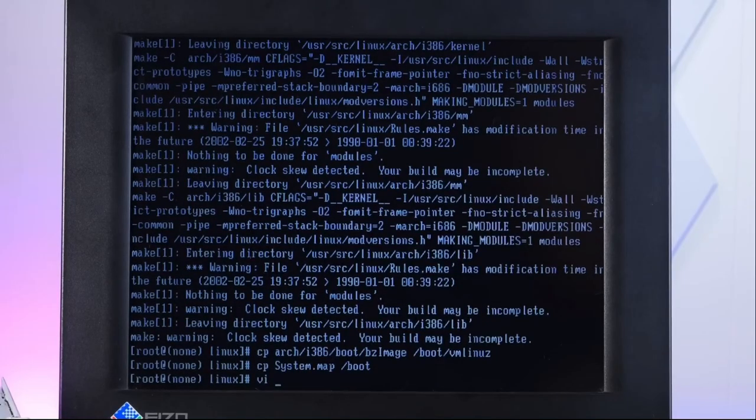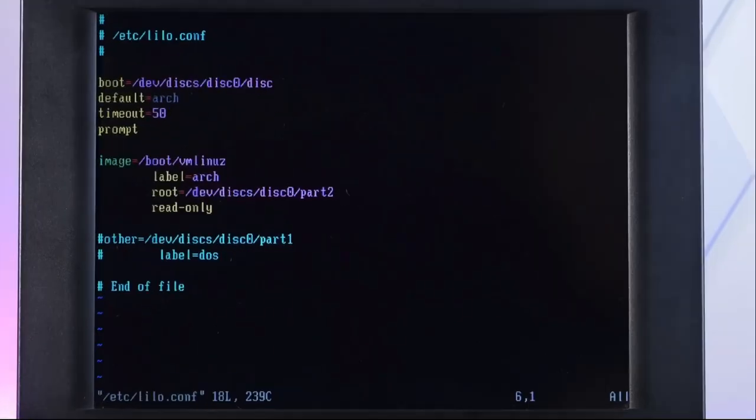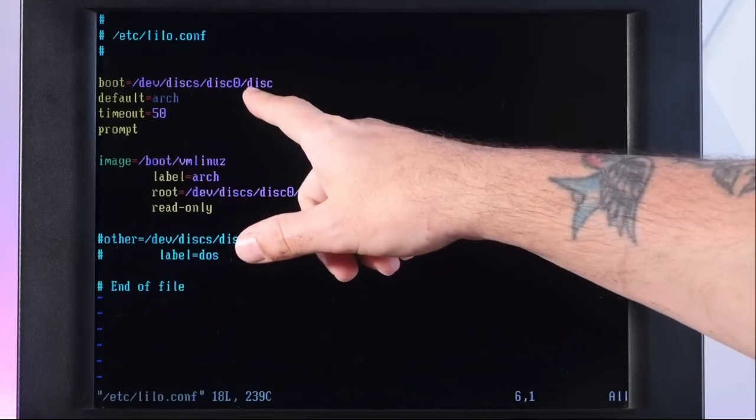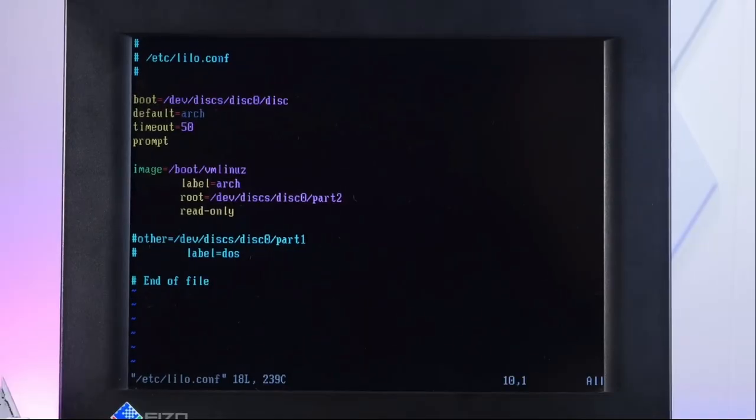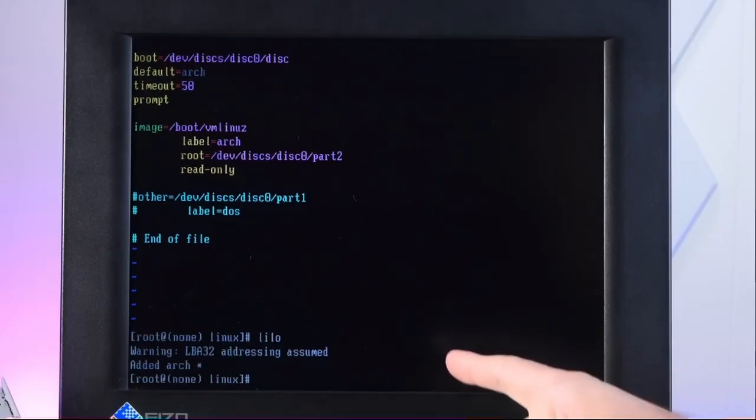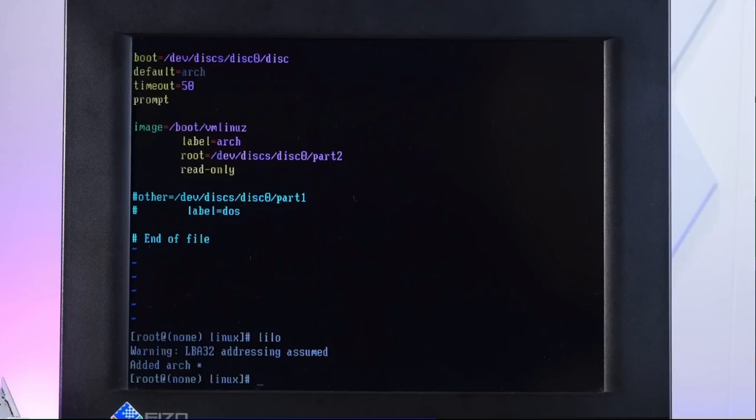Now let's just double check LILO, which is the bootloader. Yeah, that looks correct. That's our disc0/disc. All right, now we run the lilo command. Added Arch, I think we're good. Now let's edit fstab.